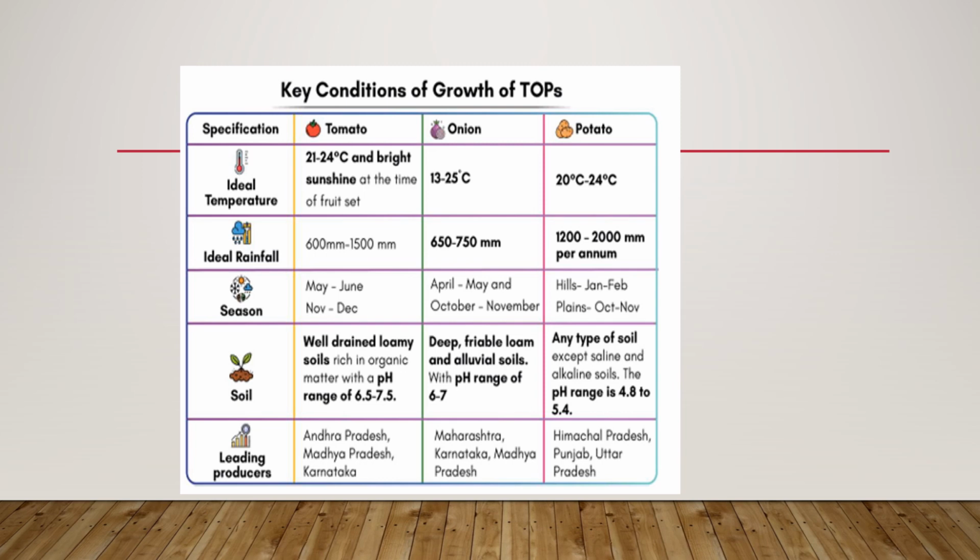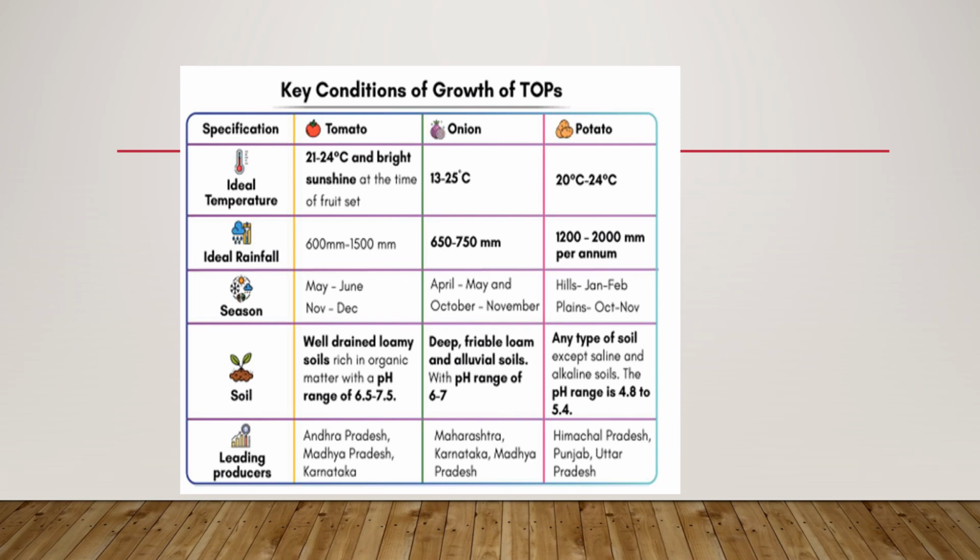Season: we have sowing season May to June, and harvesting season November to December for tomato. For onion, it is April, May, and October, November, and for potato, it is Jan, Feb for hilly areas, and for plains, it is October, November.